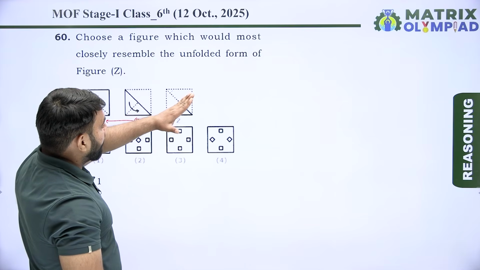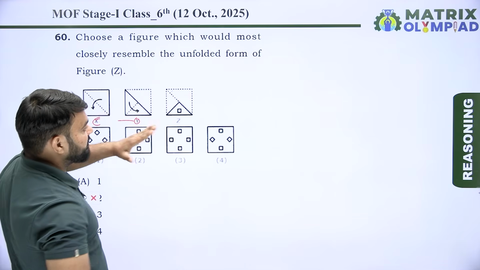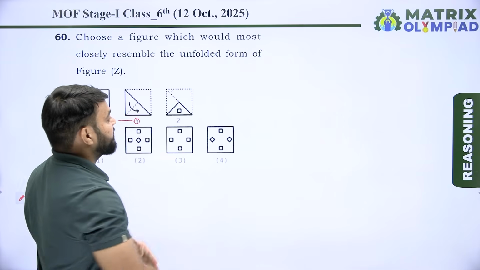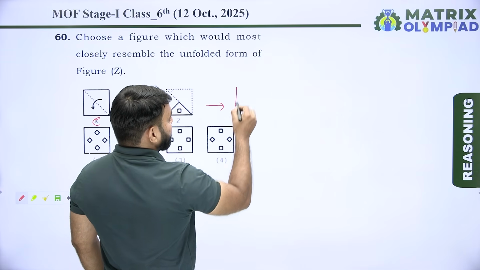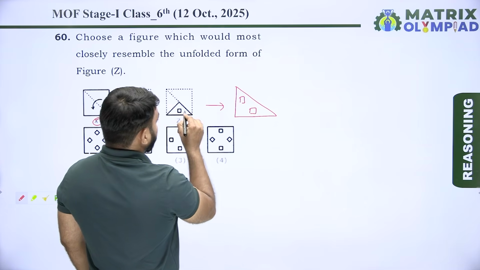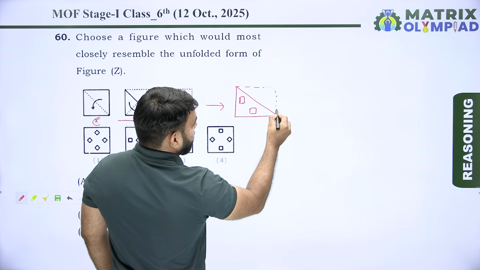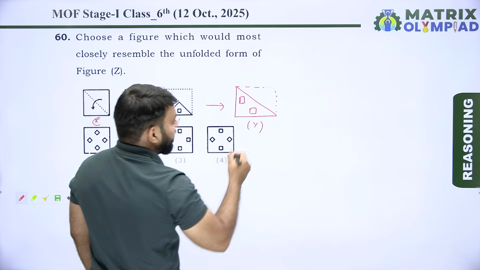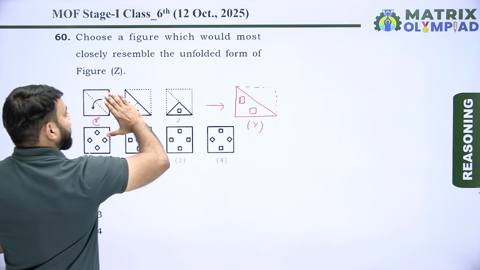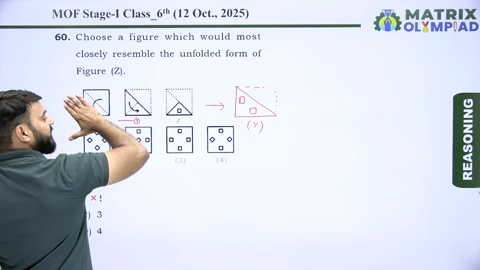So first unfold the Z. Z will be unfolded in this direction because Y has been folded in this direction. When we unfold the Z, we get an image something like this, and the mirror image of this part will look like this. So this is the Y. Now unfold the Y. Y will be unfolded in this direction because X has been folded in this direction.